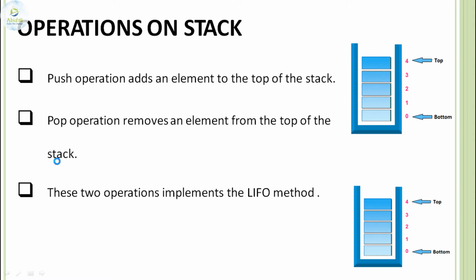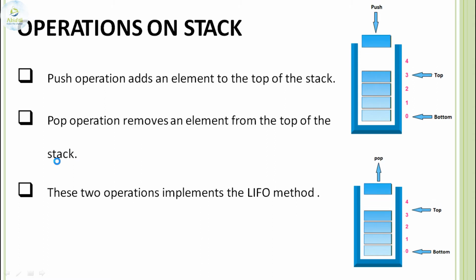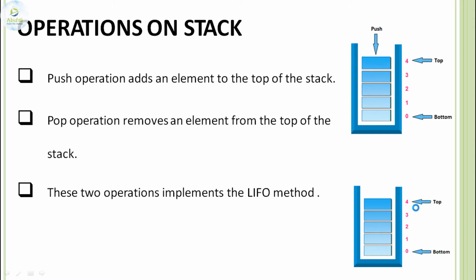If I am taking out an element from the stack, which is a collection of elements, then the top is the pointer that will be increased in push and decreased in pop. So in pop, you see the element is removed.